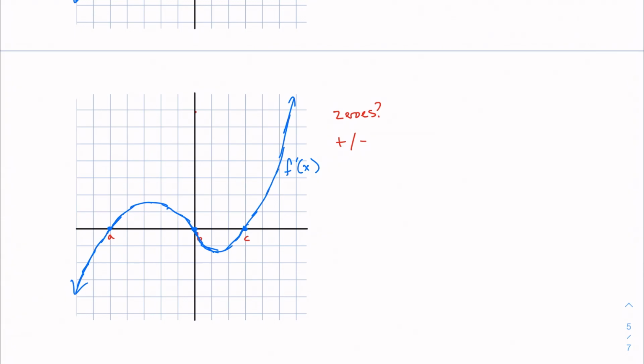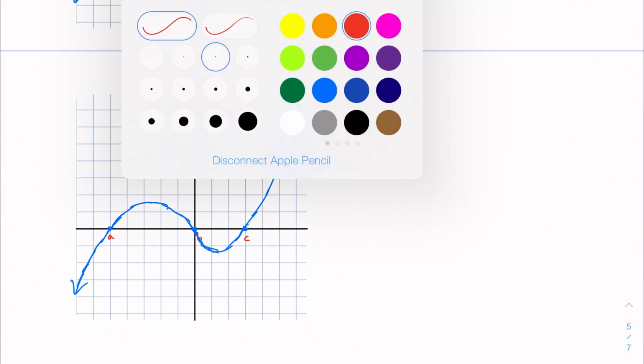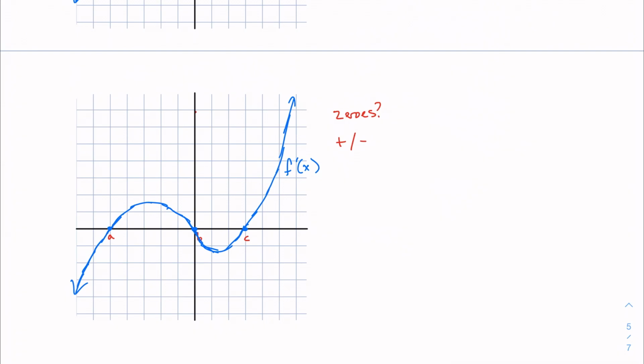Well, the zeros of f double prime are at the turning points of f prime. So that would be here-ish and here-ish. So I'm just going to mark those. Let me get rid of my letters too so I can write some new letters in.